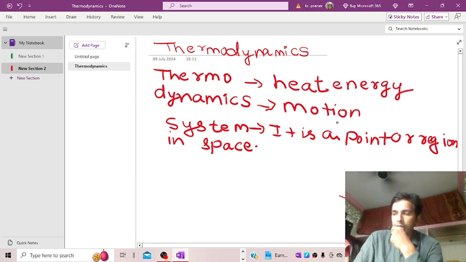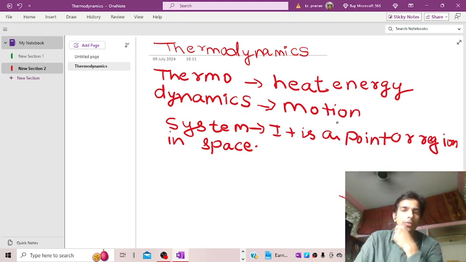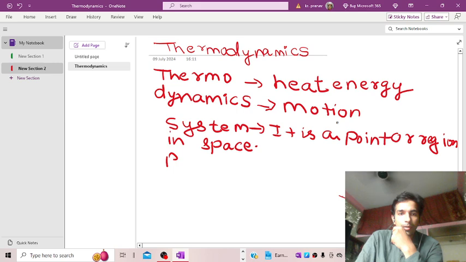Now we are dealing with the types of system. Basically there are various types of systems in thermodynamics. Under consideration, systems are basically classified as closed system, open system, and isolated system.